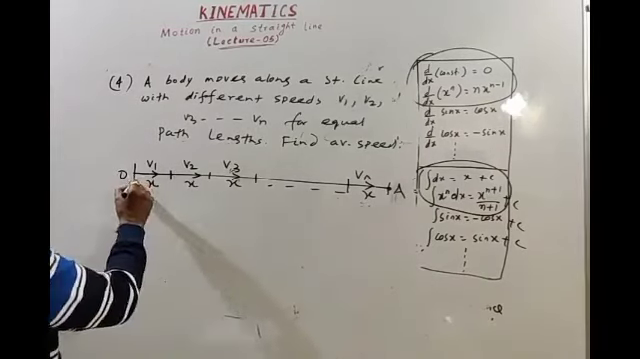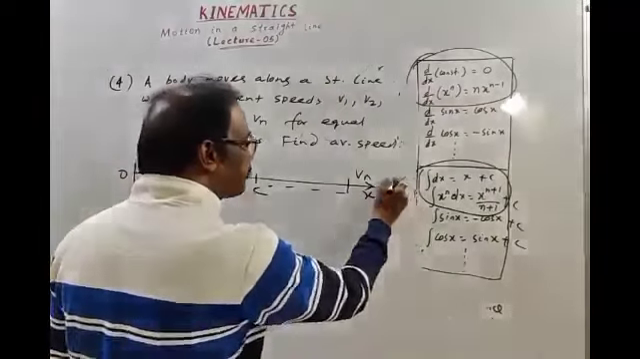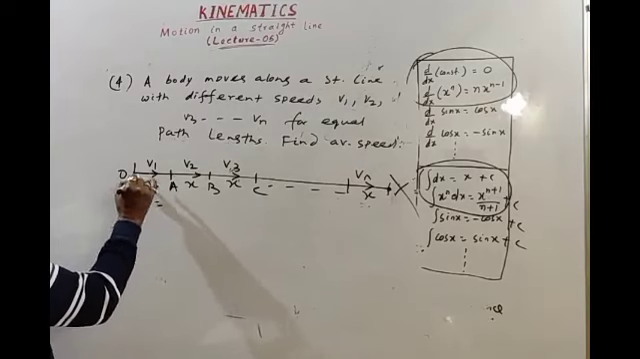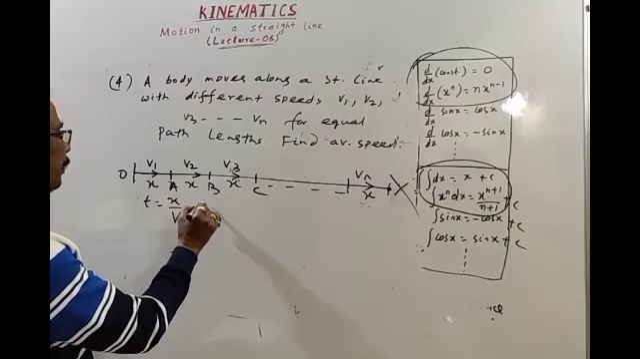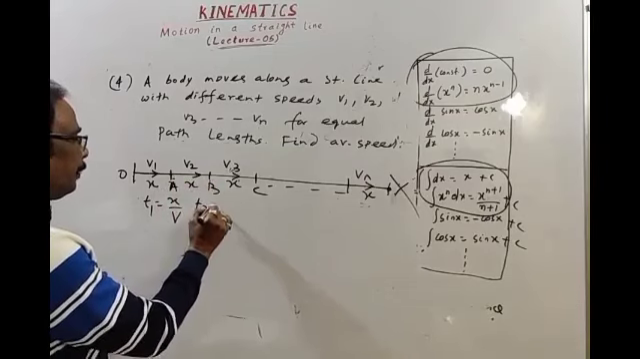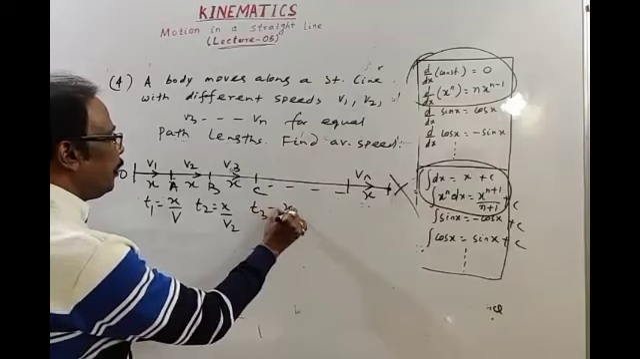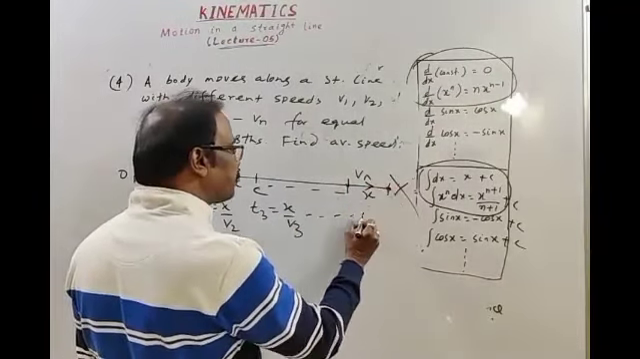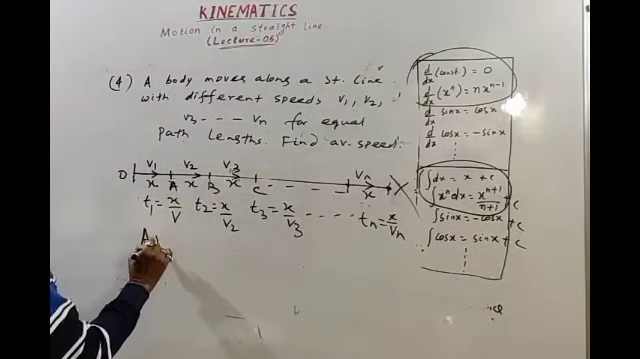Then this point is A, this point B, this point C, and each segment is x. The time taken by the body to move from O to A: distance is x, speed is v1, so time is t1. From A to B, time is t2, distance by speed. From B to C, time is t3, x by v3, and so on. For the final distance x, time is tn, distance is x, speed is vn. Then average speed.